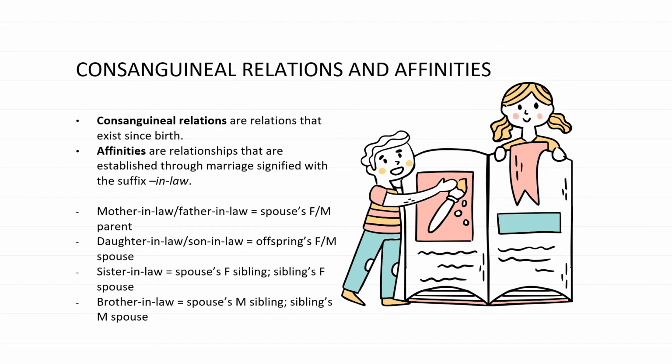So as you can see in the examples below, the mother-in-law and father-in-law are two familiar relations that are established through law, and how you write it with spouse's F or M parent. So as you can see, we use the basic predicates here to write for the most advanced type of familial relations.